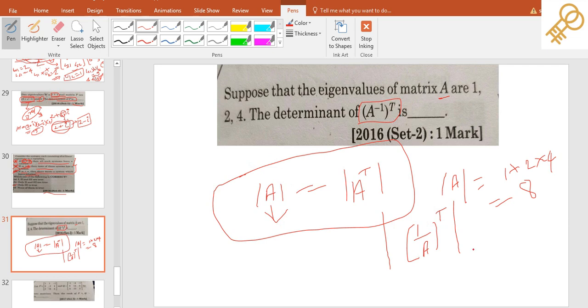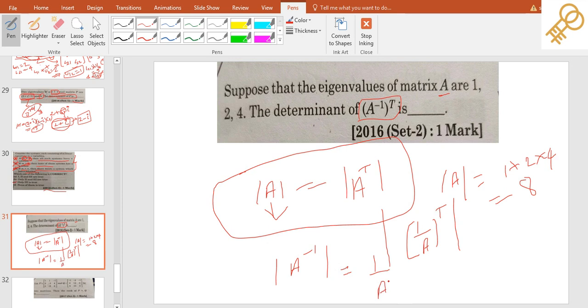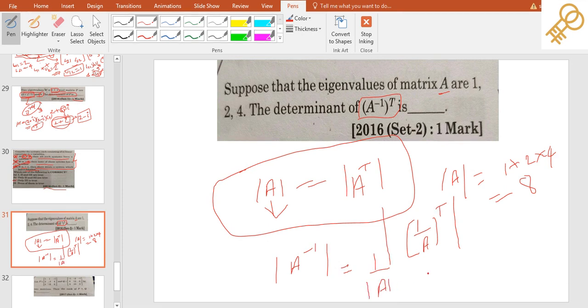You see here, this whole term can be written as the determinant of A inverse, because in finding the determinant there is no role of the transpose, so we can remove that transpose. So basically this is equal to 1 upon the determinant of A, which will be equal to 1 upon 8. So the value will be 0.125. This will be your answer.